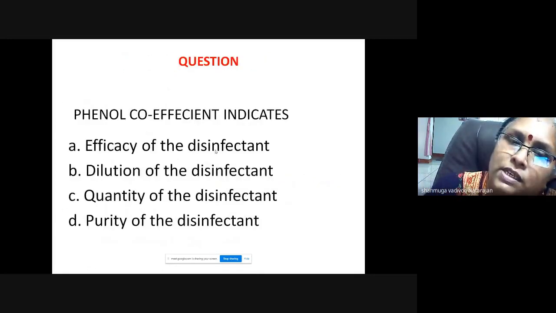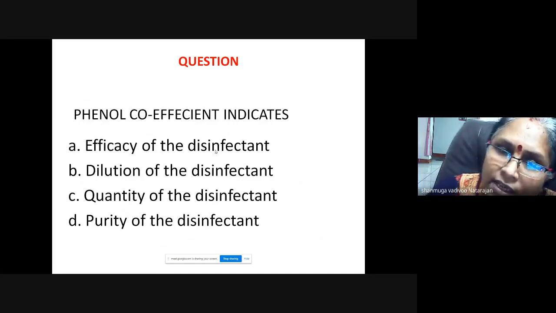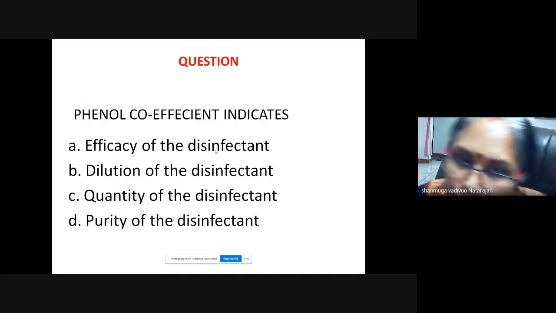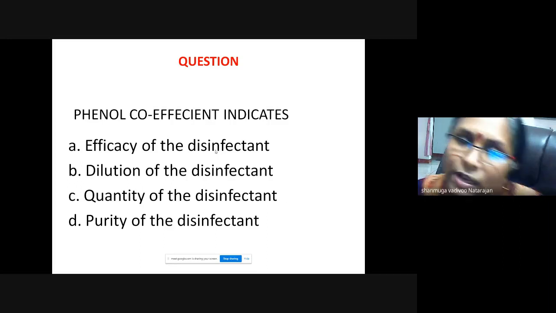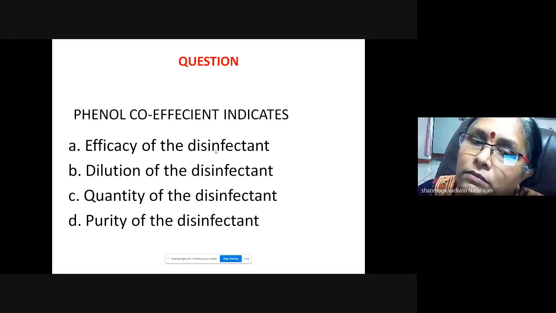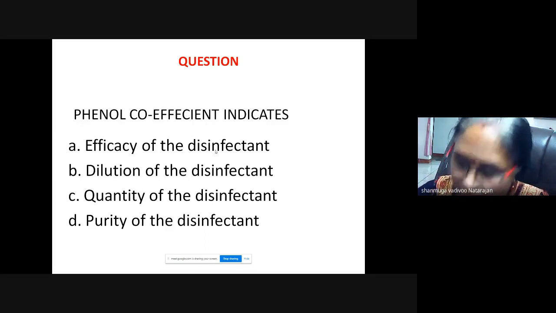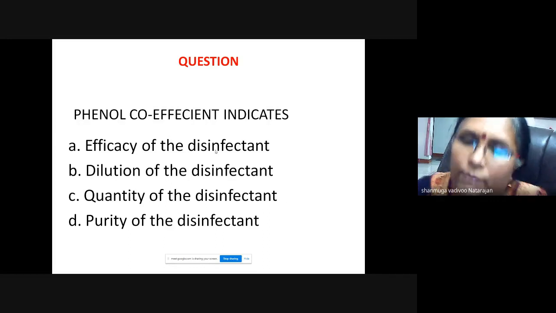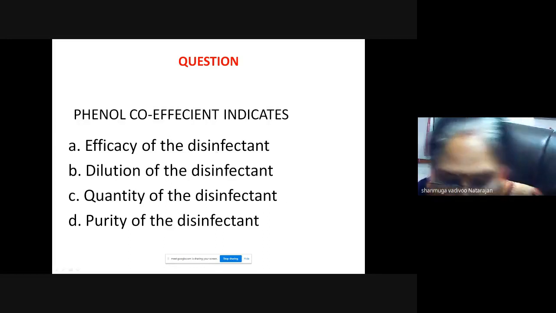So the question is: phenol coefficient indicates the efficacy of the disinfectant, dilution, quantity, or purity? Which one? Phenol coefficient. Anybody? Just try, attempt.